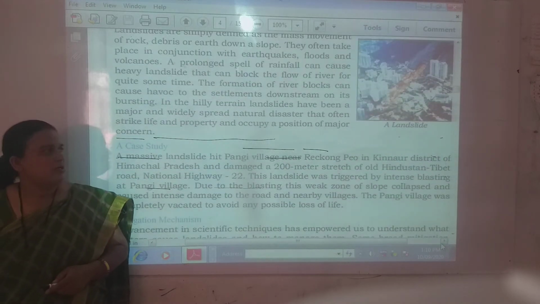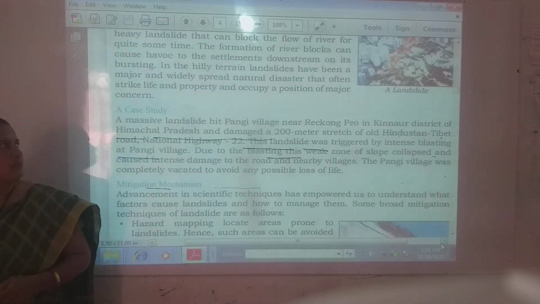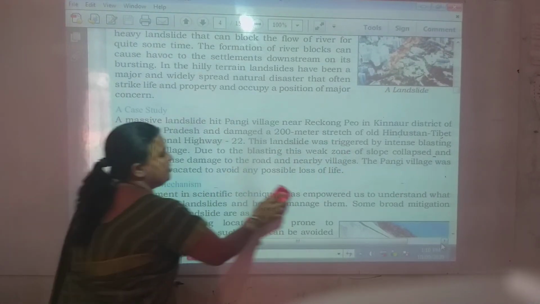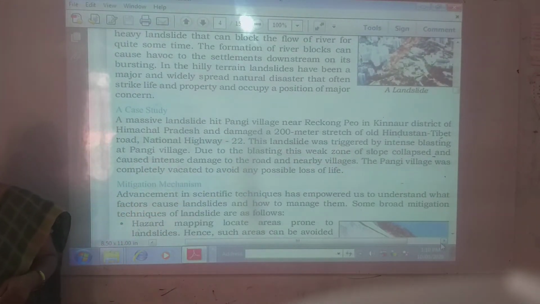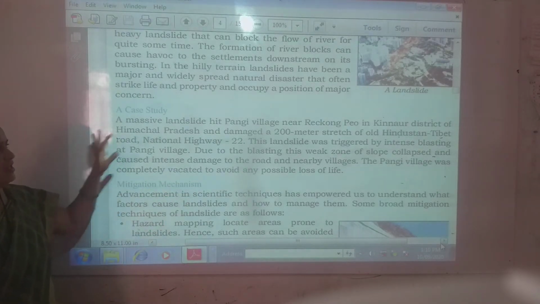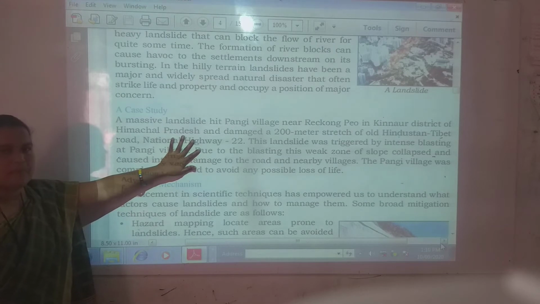Then mitigation, a case study. Here is one of the case studies, a real incident which took place in Himachal Pradesh.